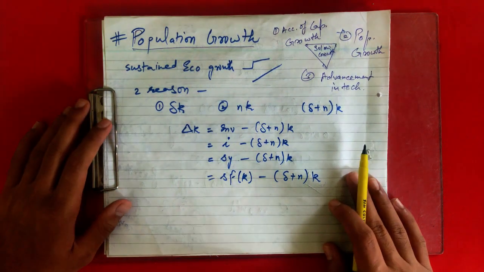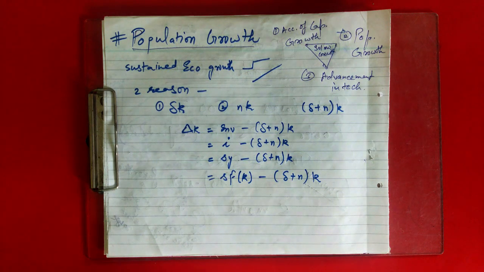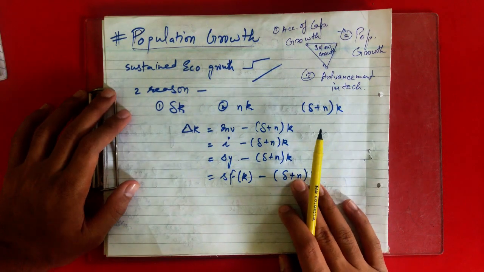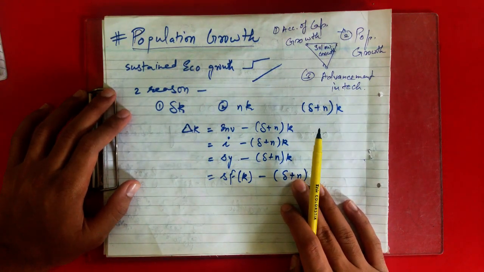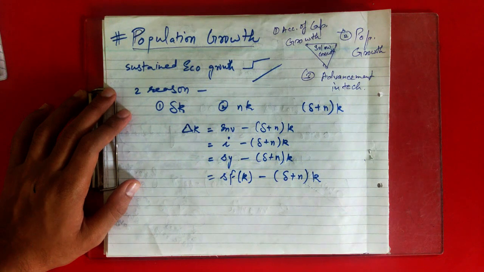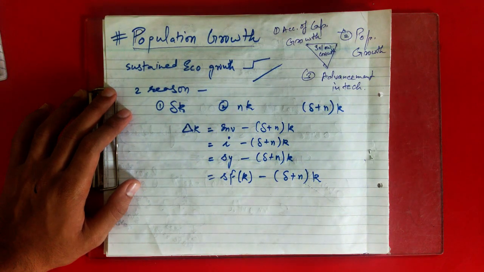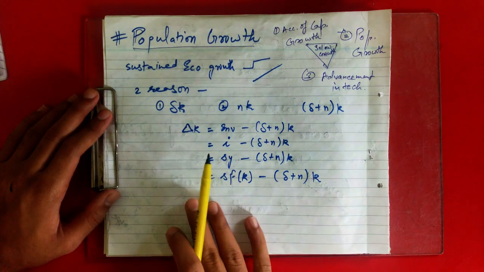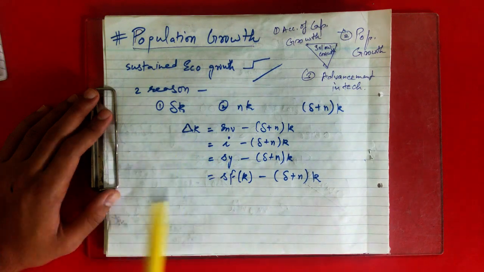So in the steady state, your break even investment will be equal to your investment, and it simply means that since your steady state capital stock per worker is constant, the change will be 0.